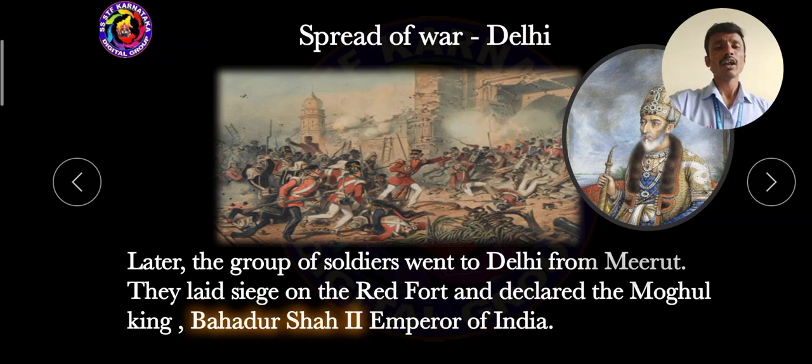The Red Fort had a lot of treasury, and by looting the treasury, the Indian soldiers declared the Mughal king Bahadur Shah II emperor of India. In this way the Indian soldiers moved from Meerut to Delhi and declared Bahadur Shah II emperor of India.